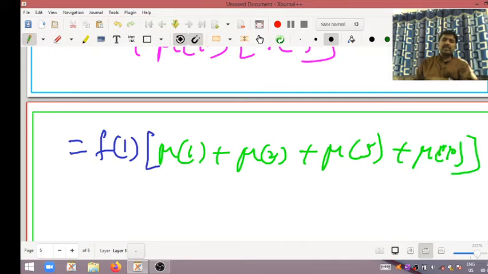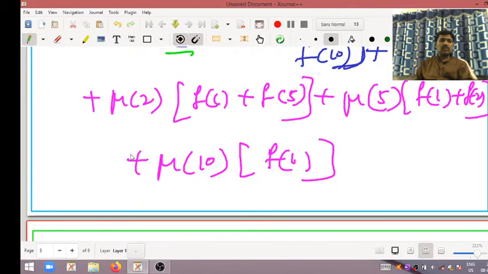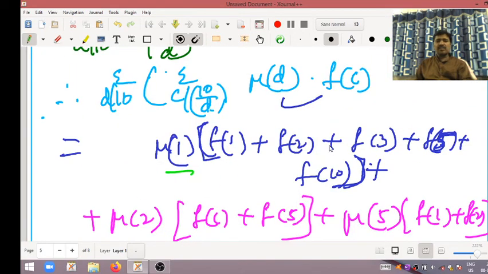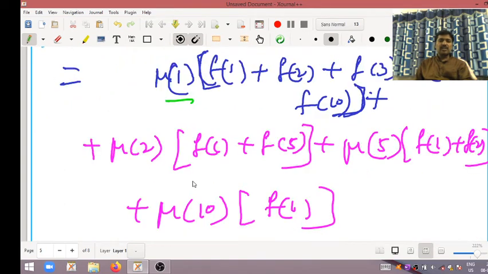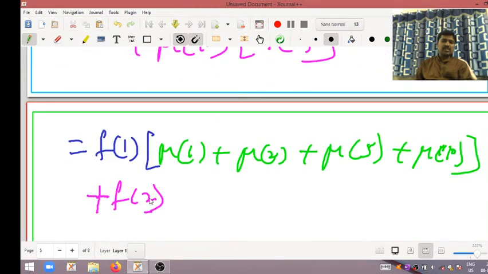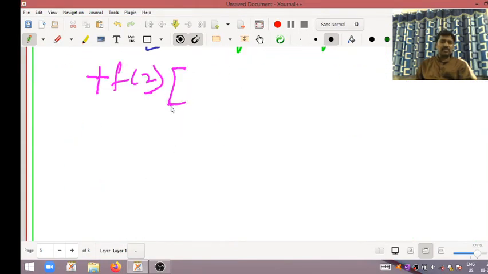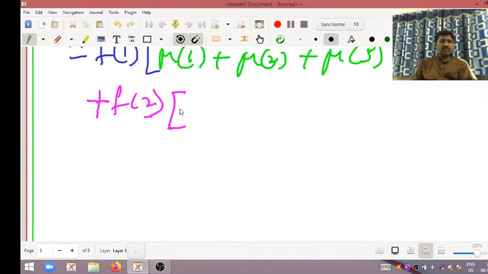Next plus f of 2 into, so see here, check it, f of 2 coefficient Mobius of 1. Here f of 2 coefficient is not there, here f of 2 coefficient Mobius of 5. So what are the f of 2 coefficients?